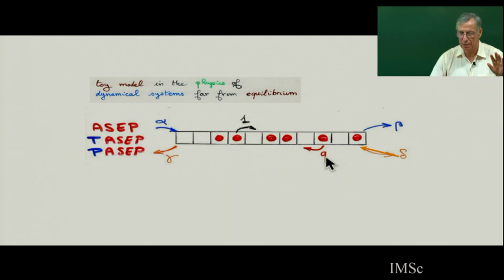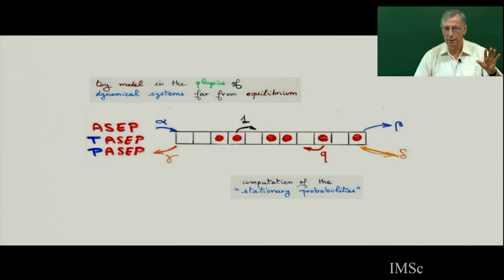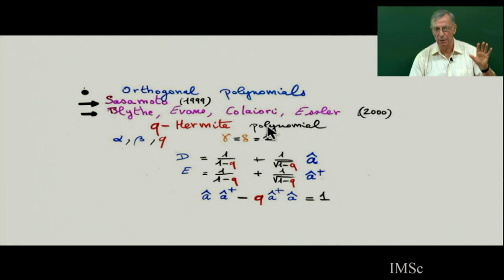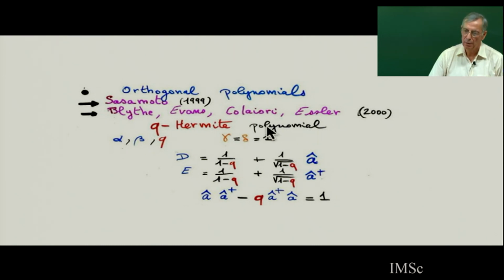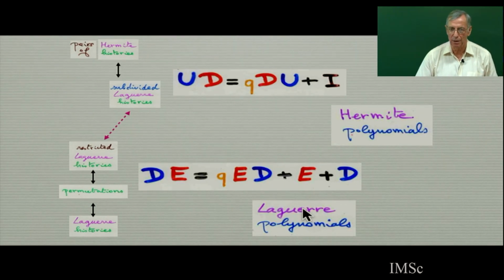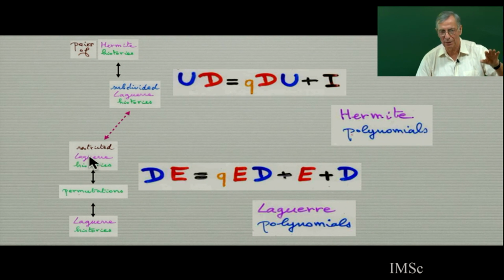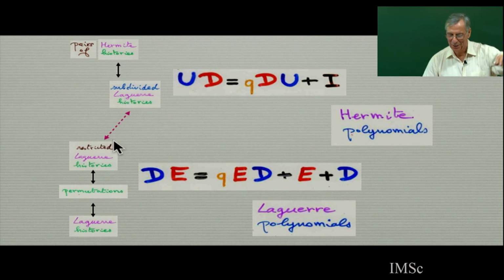So it's 5 parameters. The physicists have computed the stationary probability by using orthogonal polynomials, the Q-Hermite for the 3-parameter model. And there is a combinatorial explanation using these 2 algebras. This is the algebra coming also from the Robinson-Schensted-Knuth correspondence we have done last year. This is the PASEP algebra. And this algebra is related to Laguerre polynomial, Laguerre histories. This algebra is related to Hermite histories. There is some relation between this Laguerre here and this Laguerre here. It's a contraction of paths.